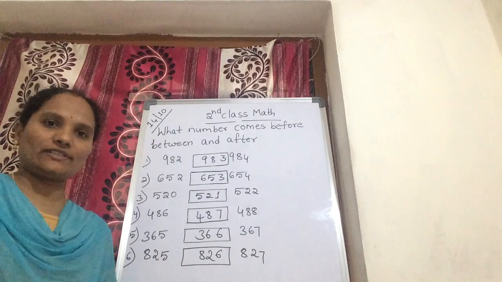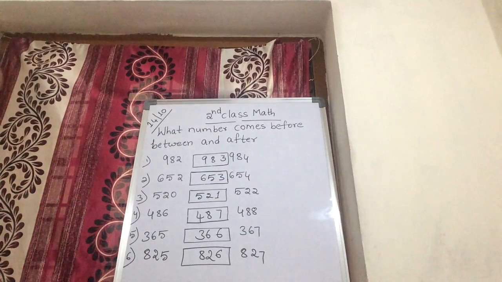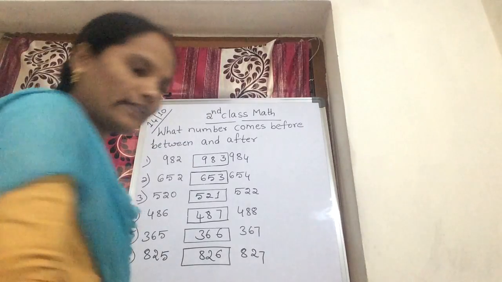Next one is after numbers, I will explain after numbers next. Please copy in your classwork.